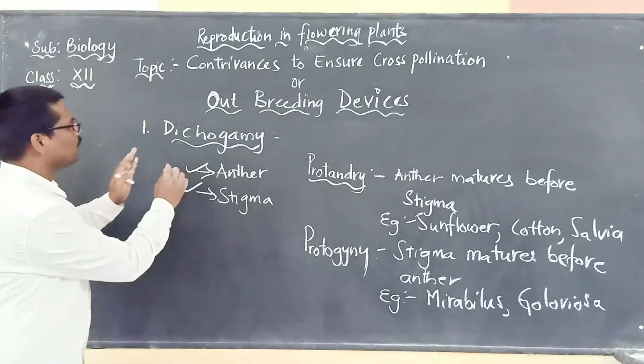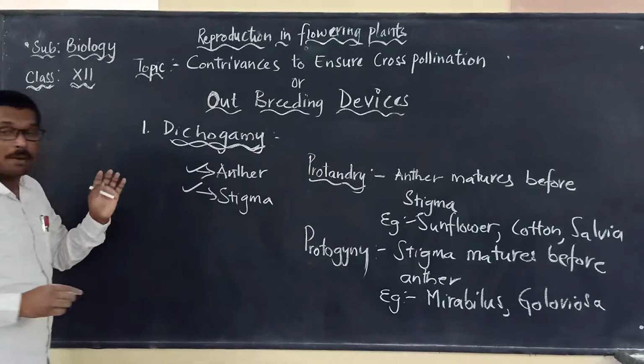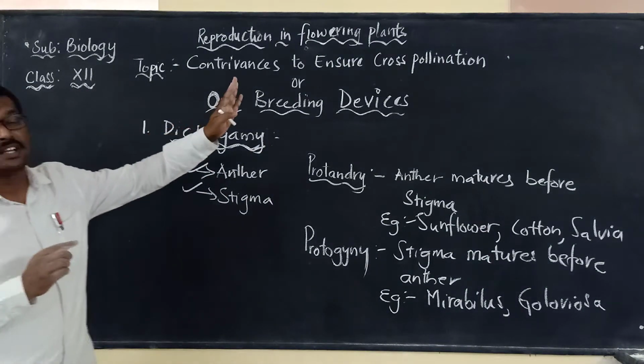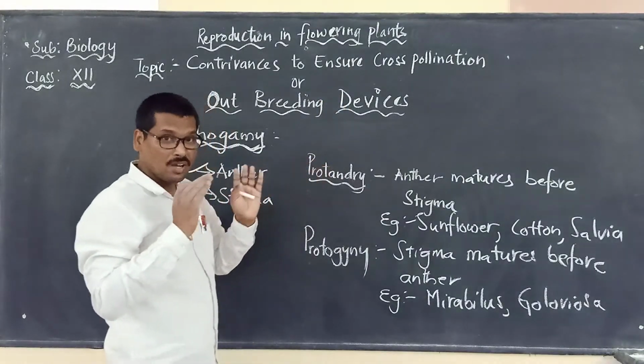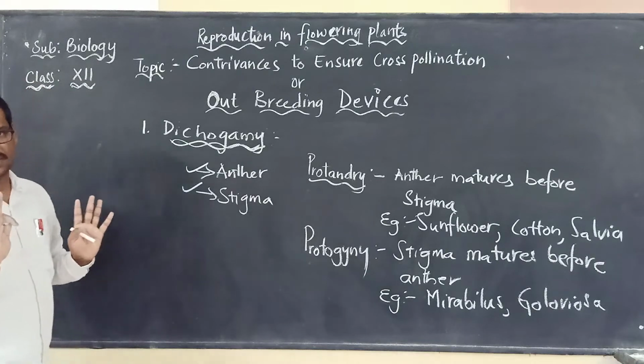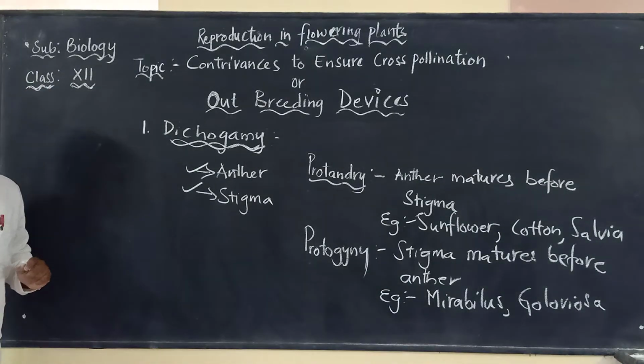So we have to remember that this is a type of adaptation shown by plants in order to go for cross-pollination and to discourage self-pollination.